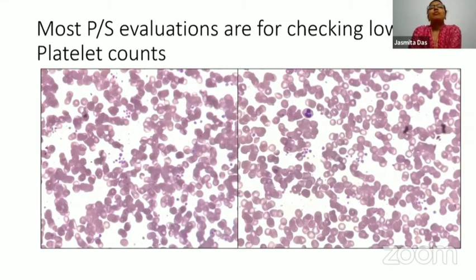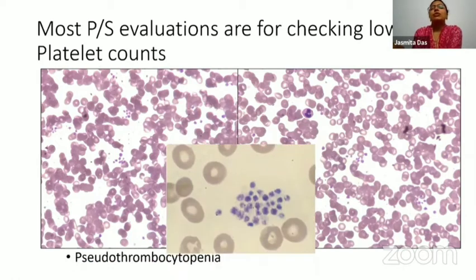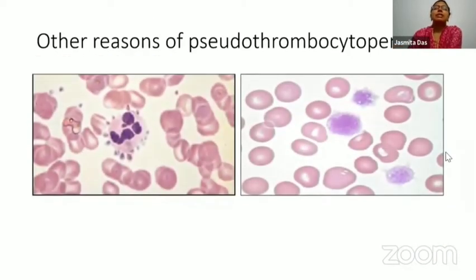So as I said, most peripheral smear evaluations are for checking low platelet count. Now this is a patient whose platelet count was reported as 30,000 by the cell counter, but when the smear was examined, there were these platelet clumps. So effectively, the patient's platelet count was normal and the cell counter had missed it. This is what we refer to as pseudothrombocytopenia, and it occurs due to the presence of either platelet clumping or satellitism, as we are seeing here, or the presence of these large size platelets, which are almost as large as the size of RBC and are not counted as platelets. So this is one of the most frequent reasons why smears are examined in a clinical lab.